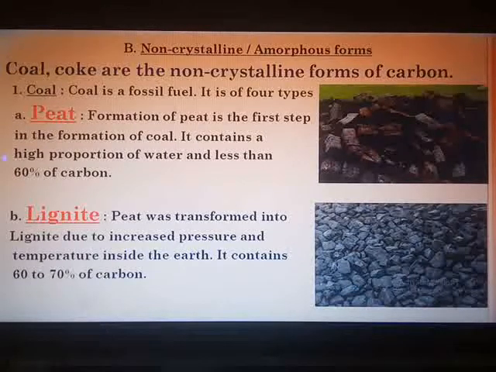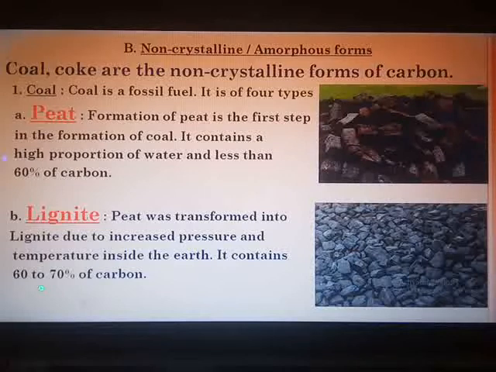So you will find the amorphous forms in the form of rough surfaces and powder, and the three non-crystalline forms of carbon are coal, coke and charcoal. Here we are going to study coal and its different types.